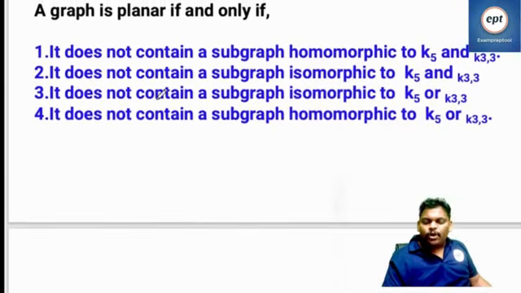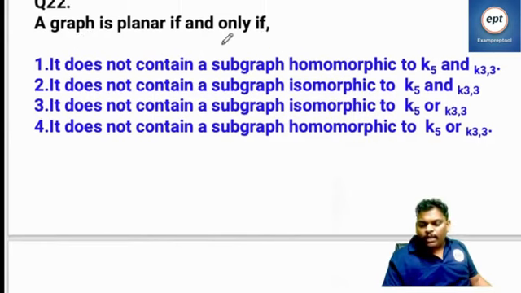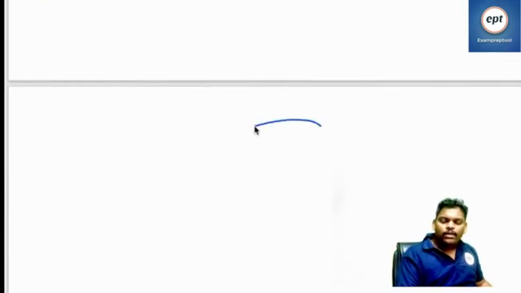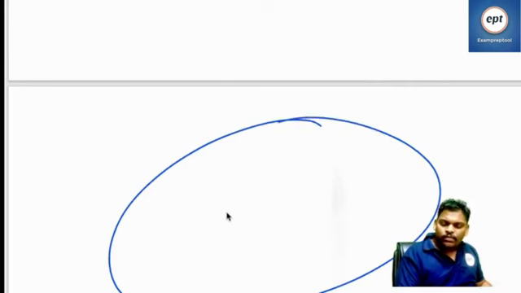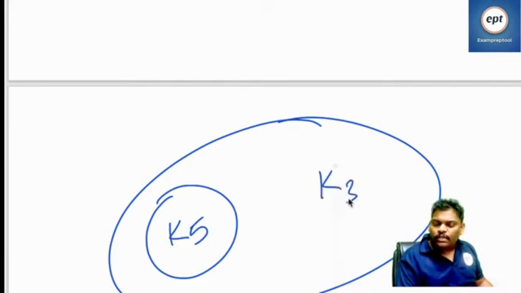And one more, this problem also everyone knows. A graph is a planar graph if and only if... You know very well. If you want to say a graph is a planar graph, listen. Inside this graph, I don't want K5, I don't want K33.